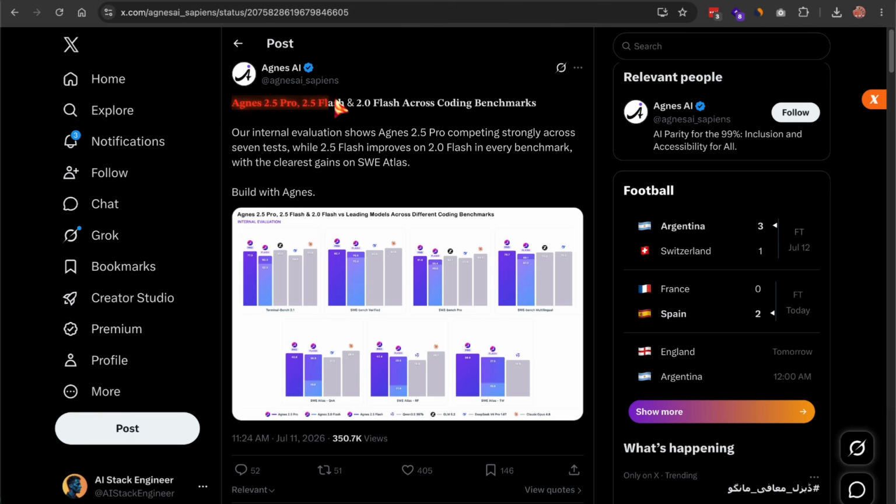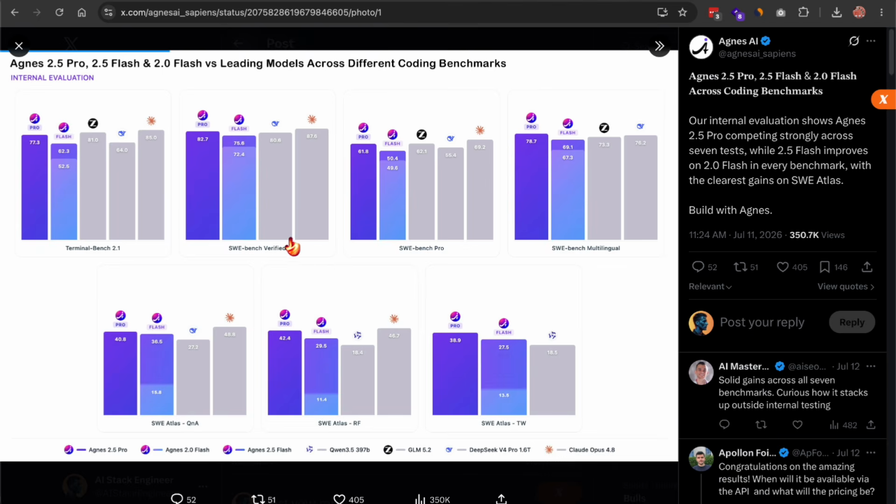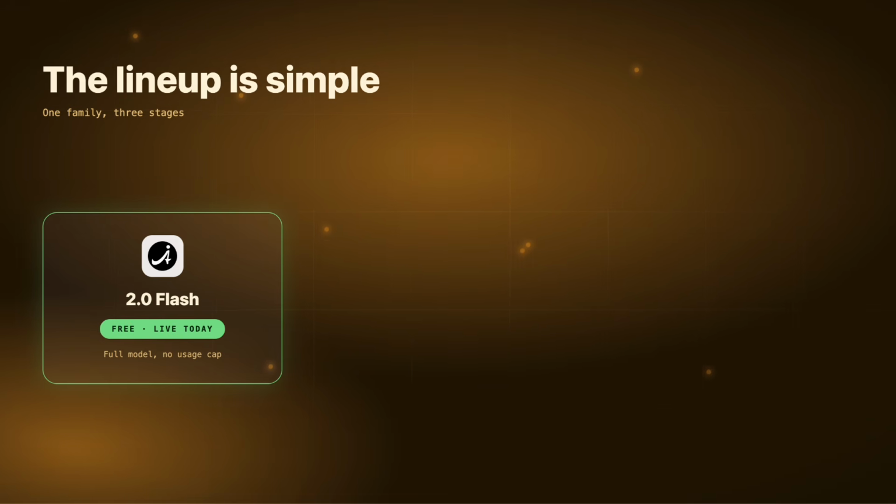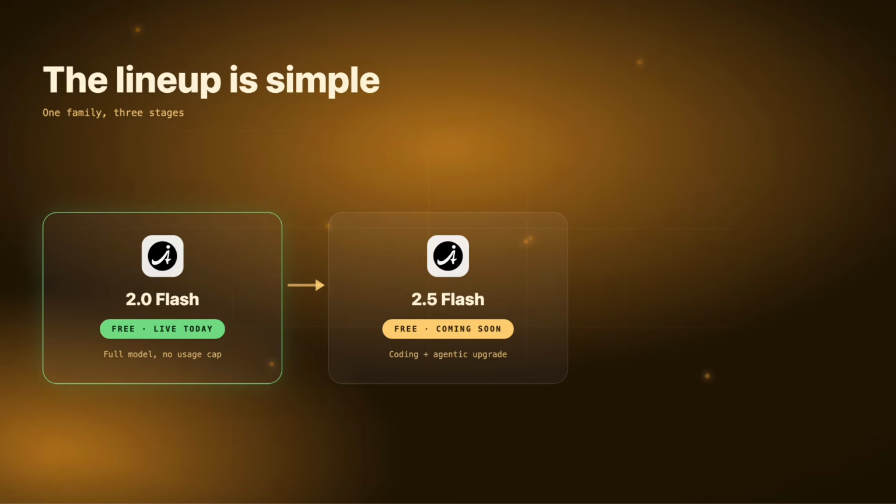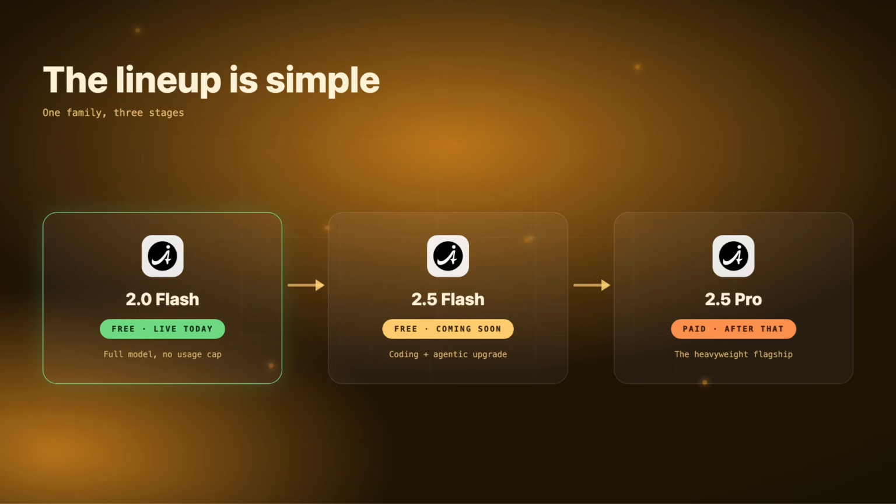They also announced a bigger model called Agnes 2.5 Pro. Same situation, announced but not available yet. It's their flagship, aimed at long-running agent tasks, large code bases, and heavy engineering work, and they're openly positioning it against Claude Opus 4.8 and GLM 5.2. Pro will be the premium paid tier when it lands. So the lineup is simple. 2.0 Flash is free and live today. 2.5 Flash is the free upgrade coming soon, and 2.5 Pro is the paid heavyweight after that.